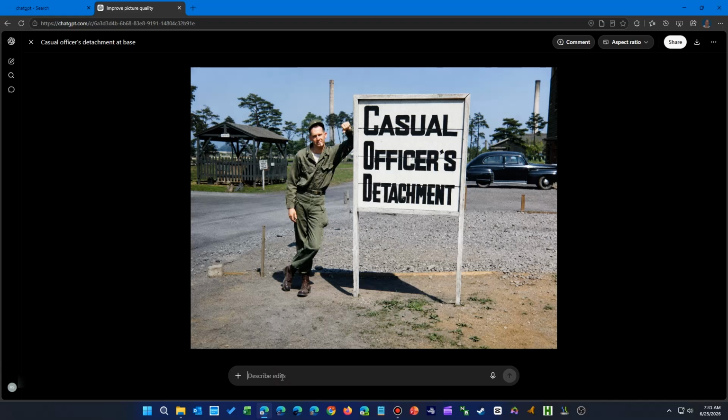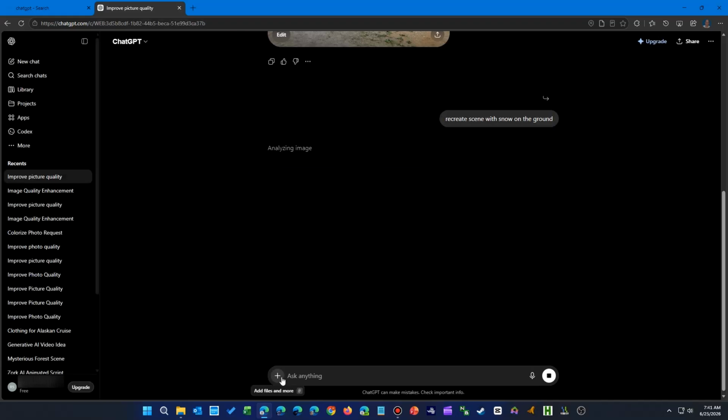But besides just general improvements, you can ask for special changes, maybe to enhance the photo to your liking. For example, here I asked ChatGPT to produce it with snow on the ground. It automatically provided me with two choices, allowing me to choose which one I like better.